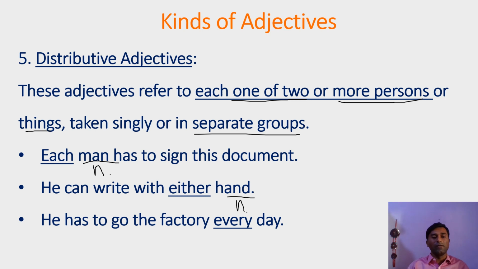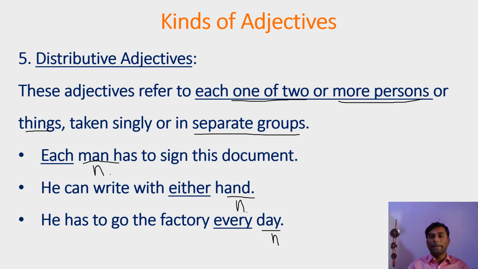In the last example, he has to go to the factory every day. Day is a noun, every is an adjective. So he has to go to the factory on all days. But here every is used in order to show that on every day it is compulsory for him to go to the factory. So here every, either and each are distributive adjectives where they describe the nouns day, hand and man respectively.